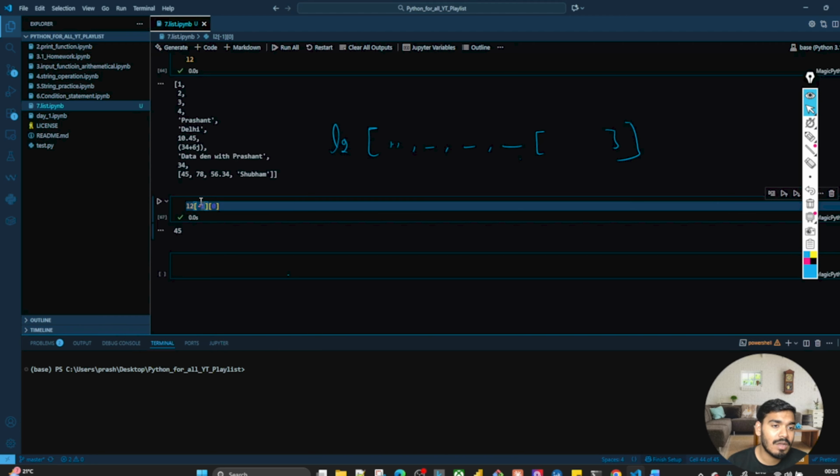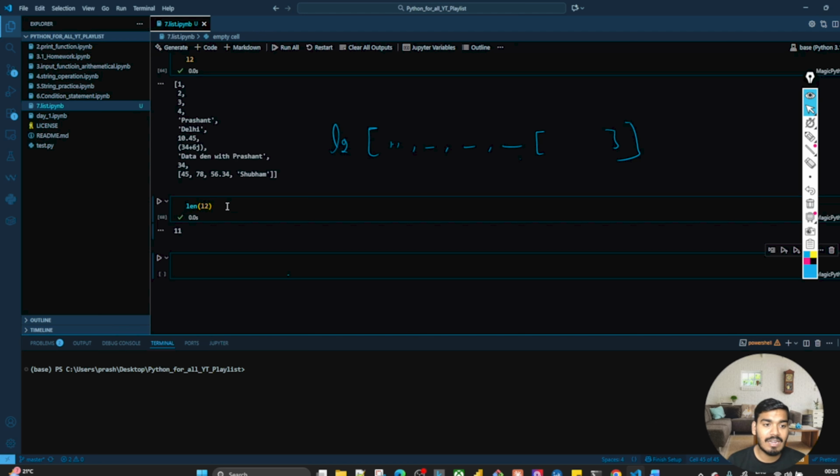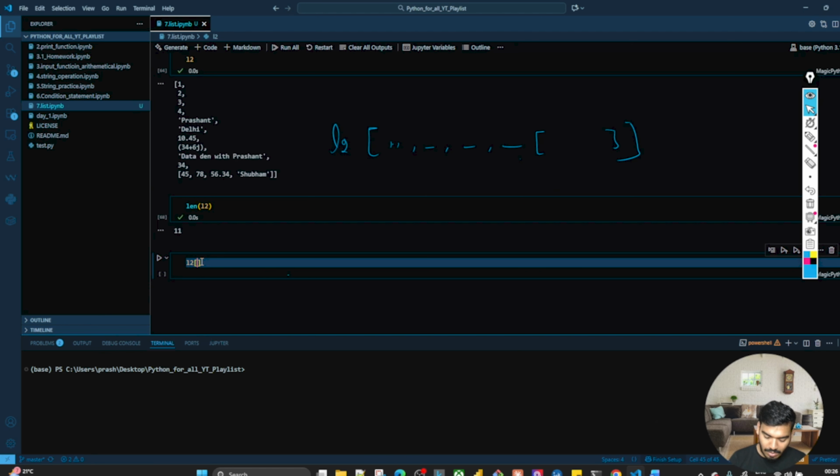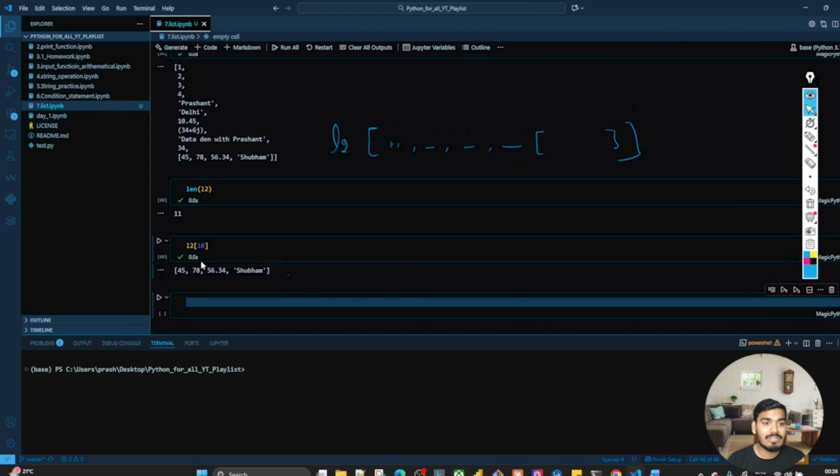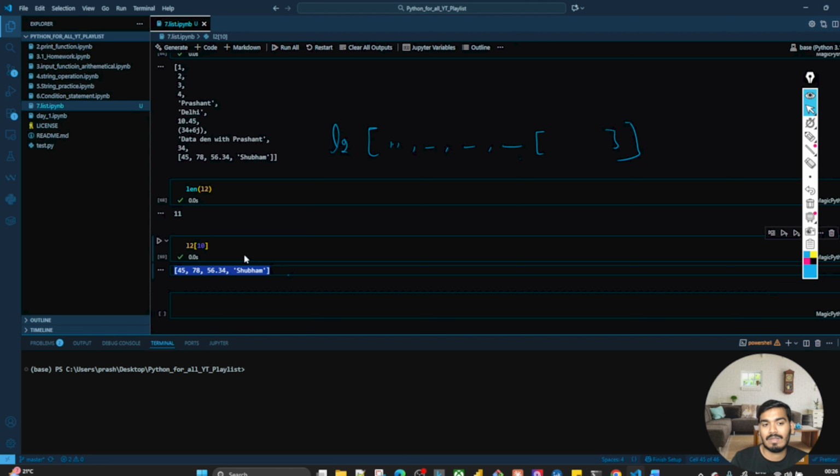Now if I don't want to come from the -1 side, if you go from left to right, what is the position of this list? How to know that? Just get the length of it. Length of L2 is 11. So the position of this list is 10. L2 of 10. As soon as you write L2 of 10, you get the entire list.